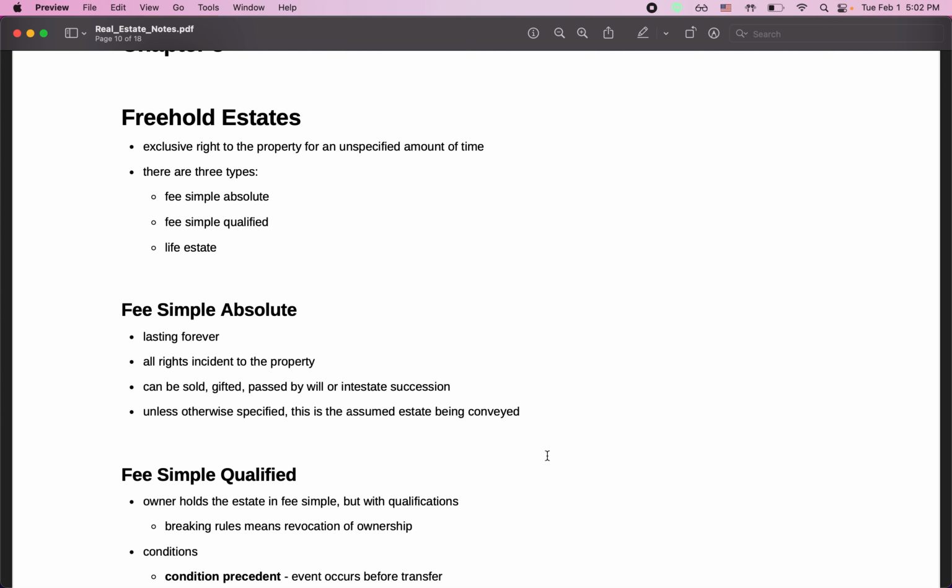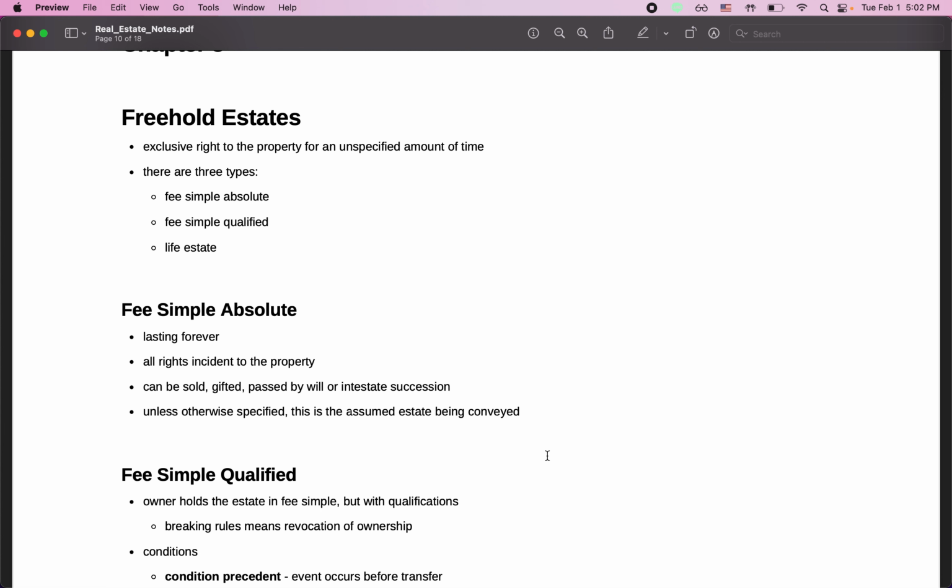This chapter goes over estates and methods of ownership. Estates are basically the land and money that a person owns, especially when you're considering their death. This is where you would talk about wills and things like that. So let's jump right in.